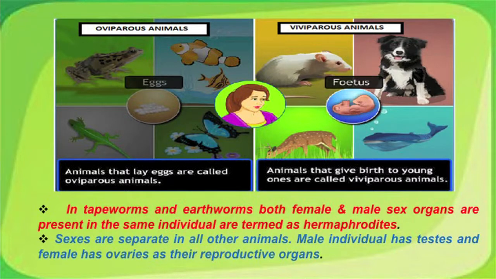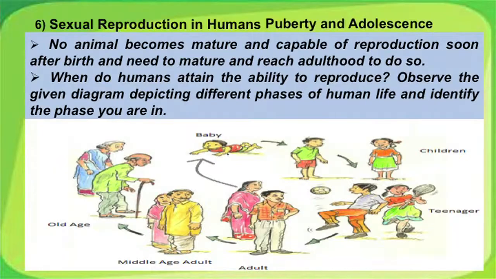Thus, we term them as hermaphrodite organisms, but such examples are not very common in the living world. In all other animals, sexes are separate, so you have a male and a female in the population for achieving reproduction. Here is a diagram depicting various phases of life in humans.